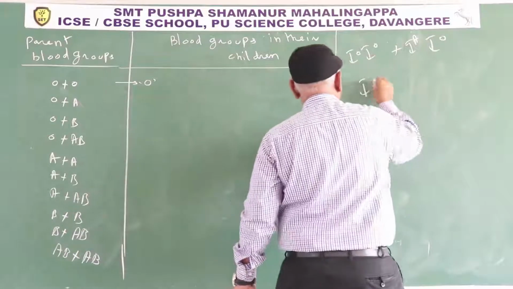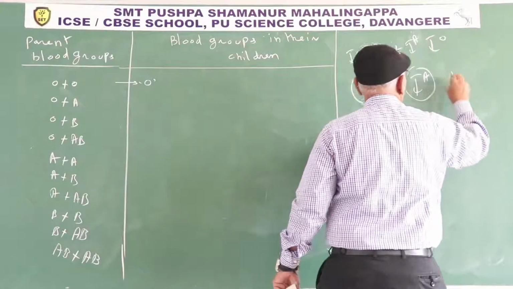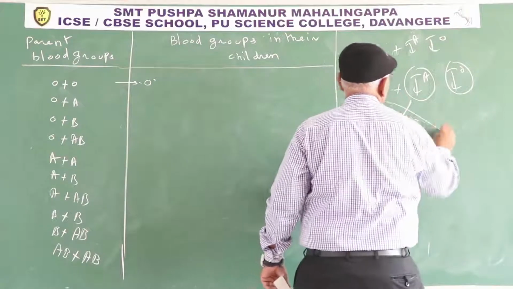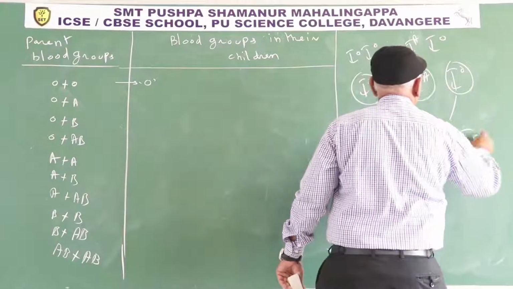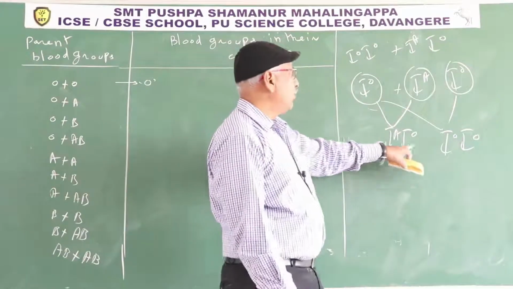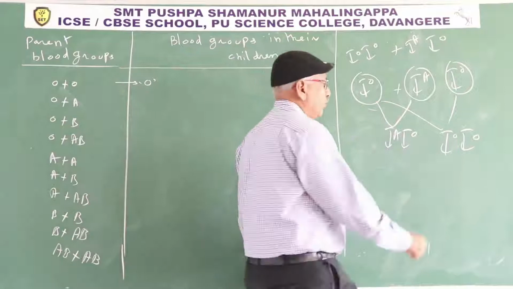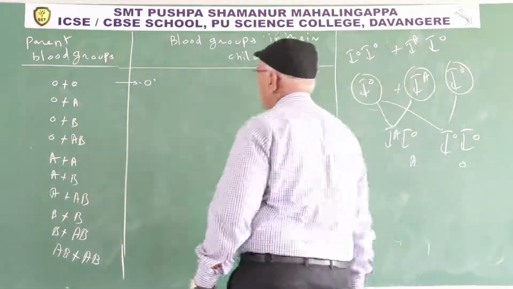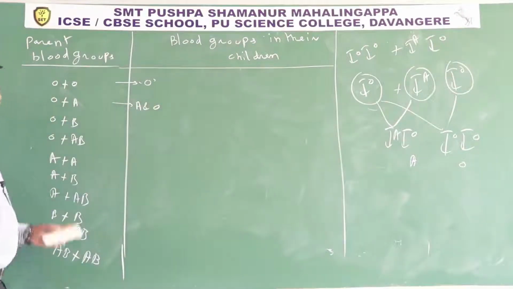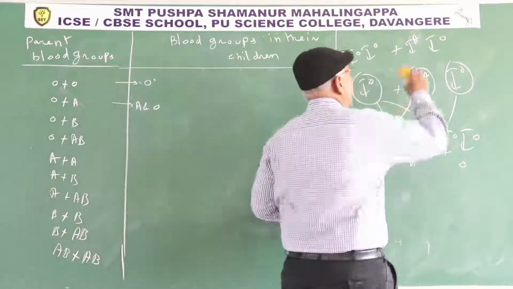From the parent having O, only one type of gamete. From the heterozygous parent, two types of gametes. If the gamete containing IA participates in fertilization, A blood group. If the gamete containing O participates in fertilization, O blood group. So the possible blood groups are A and O. Similarly, O and B is the same. Instead of heterozygous A here, you may put B.